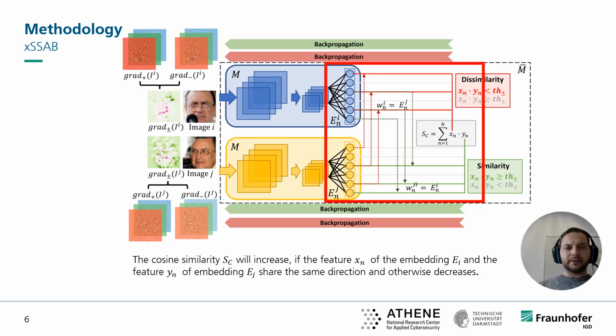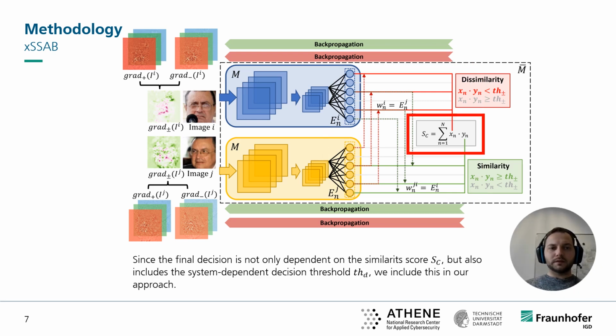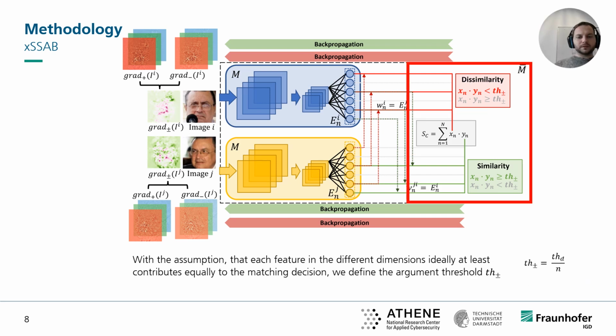Given the cosine similarity function, we can observe that the cosine similarity will increase if the feature values in the feature dimension share the same direction, and otherwise the score will be decreased. Since the final decision of a matching or non-matching decision is not just dependent on the similarity score itself, but also includes the system-dependent decision threshold, we include this information in our approach. With the assumption that each feature in the different feature dimensions ideally at least contributes equally to the matching decision and therefore to the similarity score, we define an argument threshold as an equal share of the system decision threshold for each feature dimension.